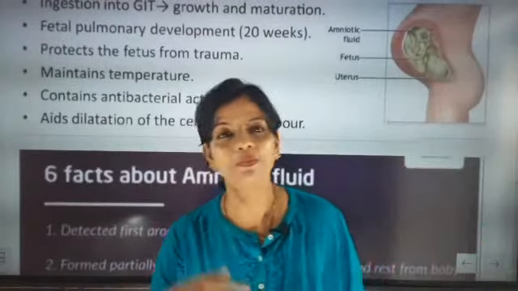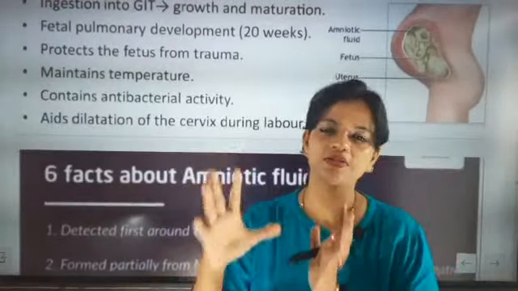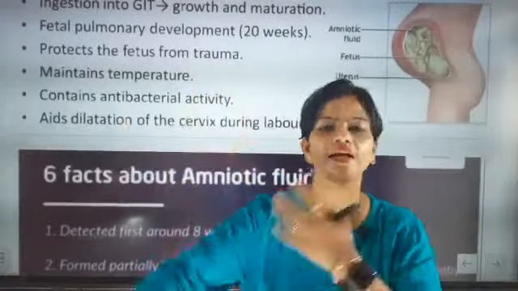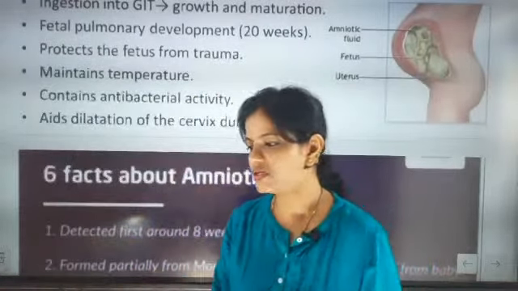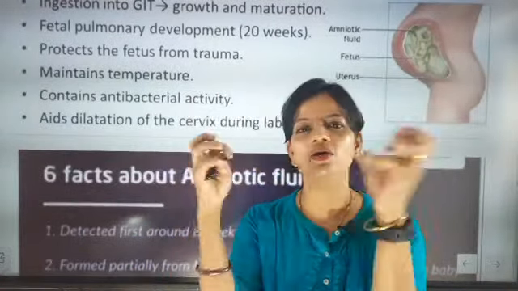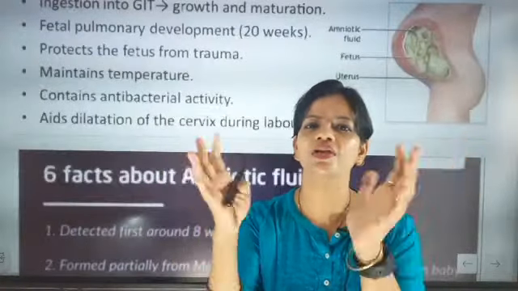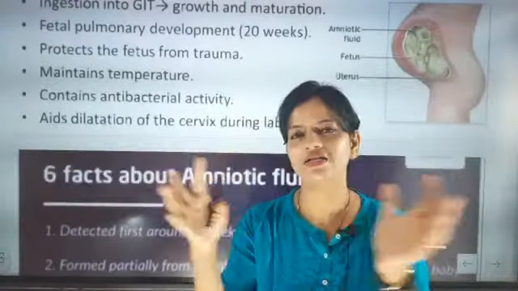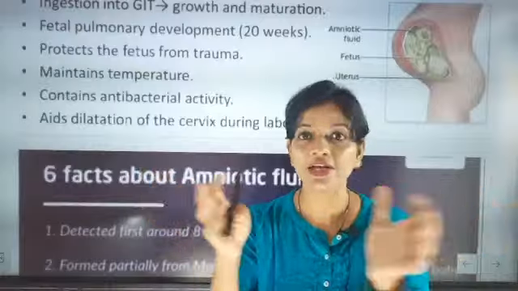Okay, it is helping. See, once the total nine months are complete, there will be contraction and relaxation of the uterine wall, meaning the uterus is now ready to release the baby.